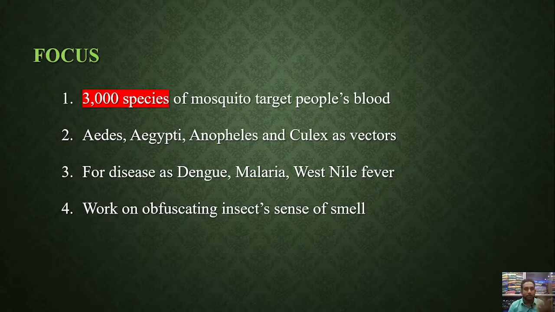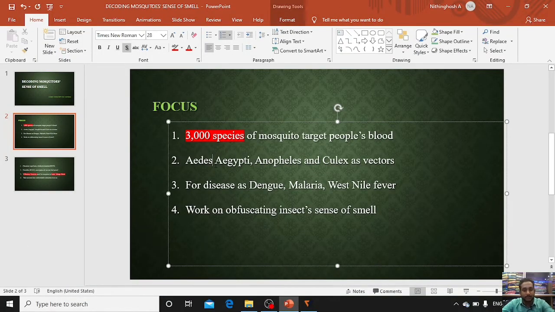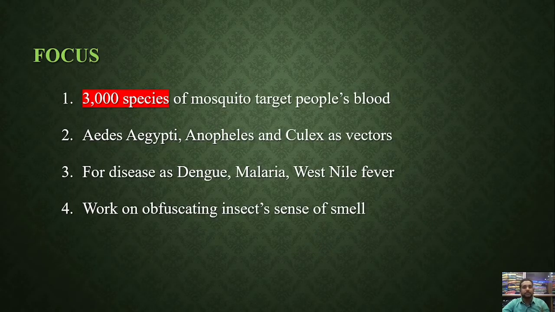Let's see the second point. Aedes aegypti, Anopheles and Culex; there is no comma here, this is one single point. Aedes aegypti, Anopheles and Culex as vectors. These are the vector mosquitoes that usually spread diseases like dengue. I already mentioned in the third point: dengue, malaria, and West Nile fevers. So mosquitoes act as vectors to spread diseases like dengue and malaria.